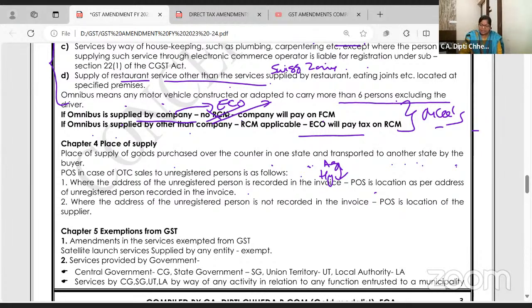Even though I am a customer, where the address is not recorded, I am coming and buying from your shop. I don't want a bill also. Then the place of supply is the location of the supply. Here IGST will be charged. Here CGST and SGST will be charged. That's what is place of supply.